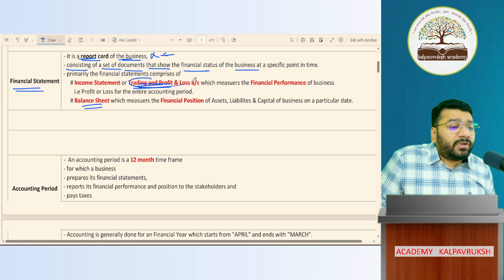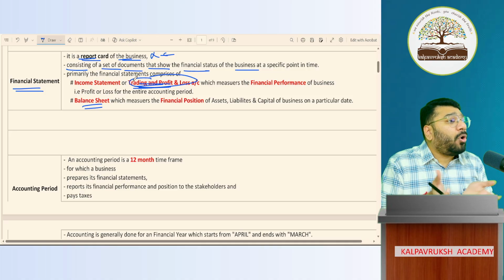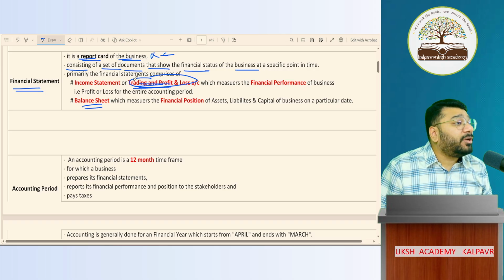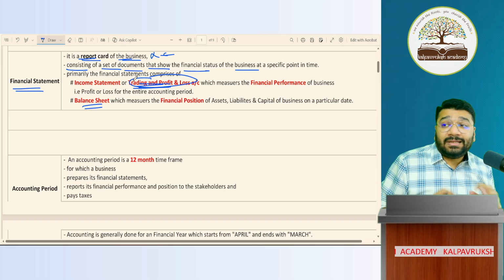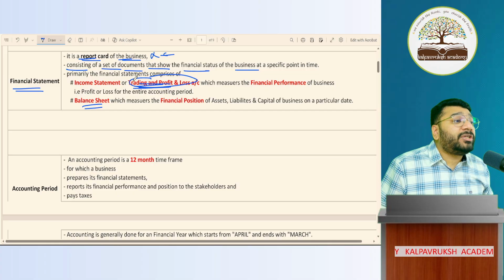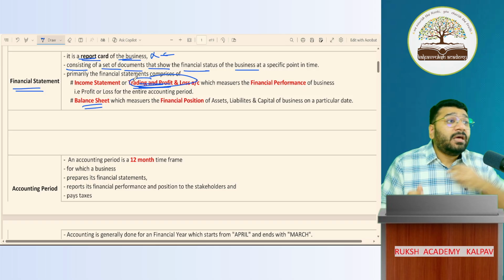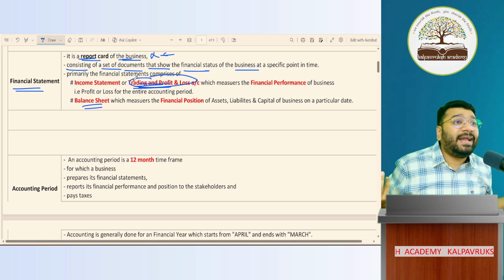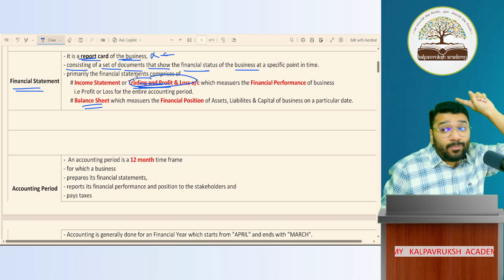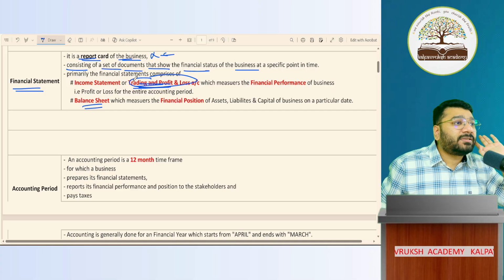So in the trading and profit and loss account, we capture all information related to income and all information related to expenses, because from income, if I minus expense, what do I get? Profit or loss. If income is more than expense, it is profit. If expense is more than income, loss.